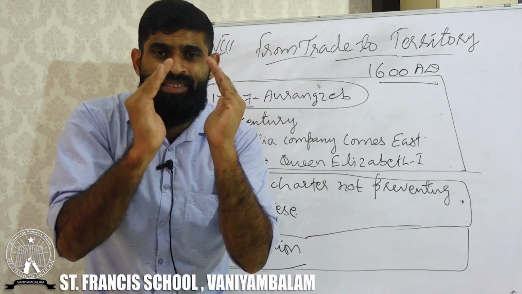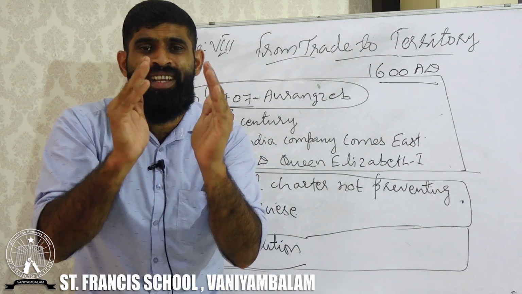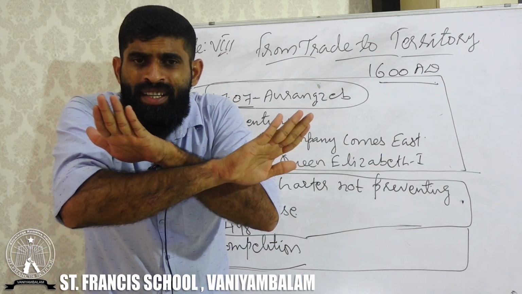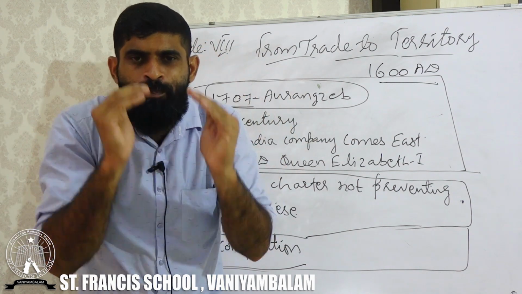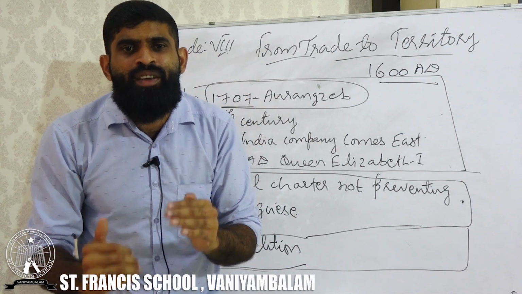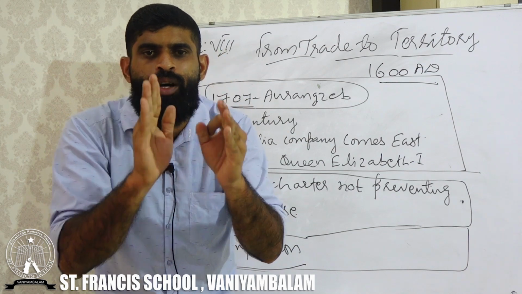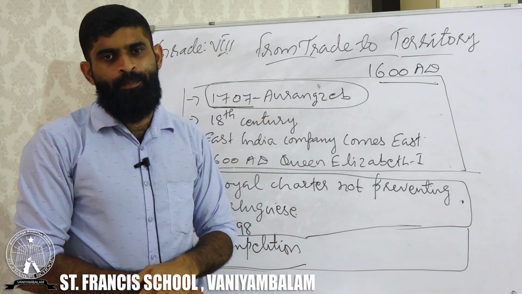What does that agreement say? That agreement says that no other trading company from Britain would come to India to compete with the East India Company. Only one company, that was the East India Company.